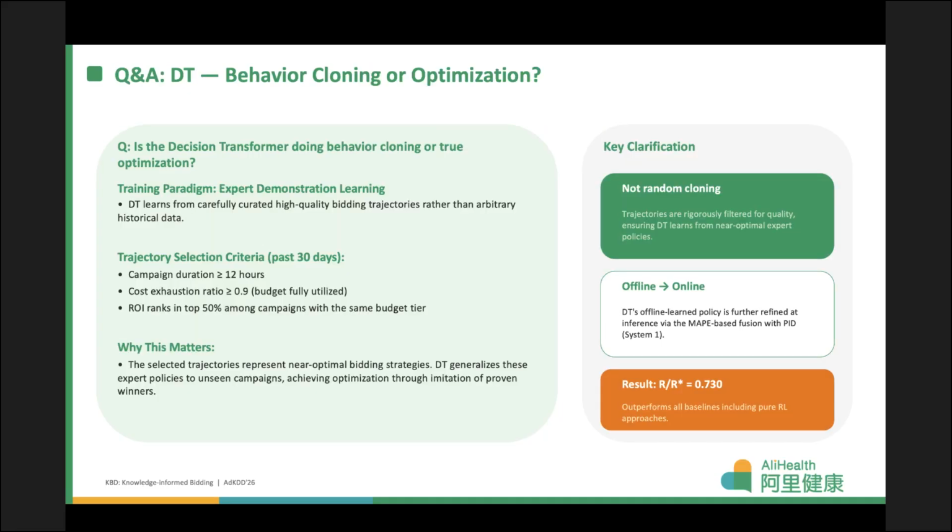Let me address a common question. Is the DT just doing behavior cloning? The answer is nuanced. We trained the DT on carefully curated high-quality trajectories from the past 30 days, specifically campaigns with duration at least 12 hours, cost exhaustion ratio above 0.9, and ROI ranking in the top 50% within the same budget tier. So it's expert demonstration learning from near-optimal policies, not random behavior cloning.